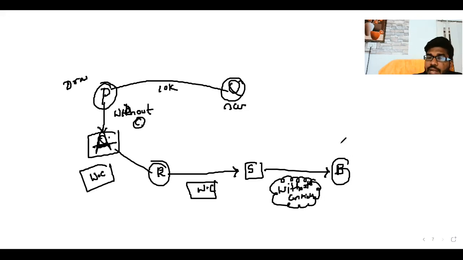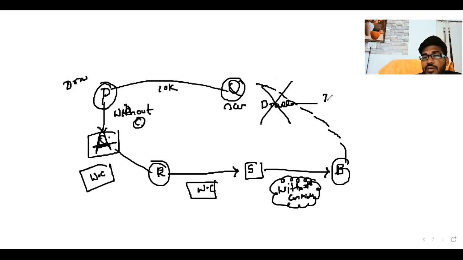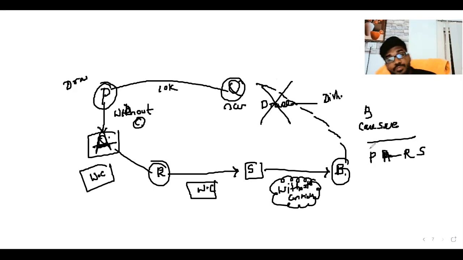As on the due date, B can present the instrument to the drawee. The drawee fails to pay. It is a dishonor by non-payment. Then B can sue whom? B can sue P, Q, A, R, S? On which person can B sue? So listen carefully.